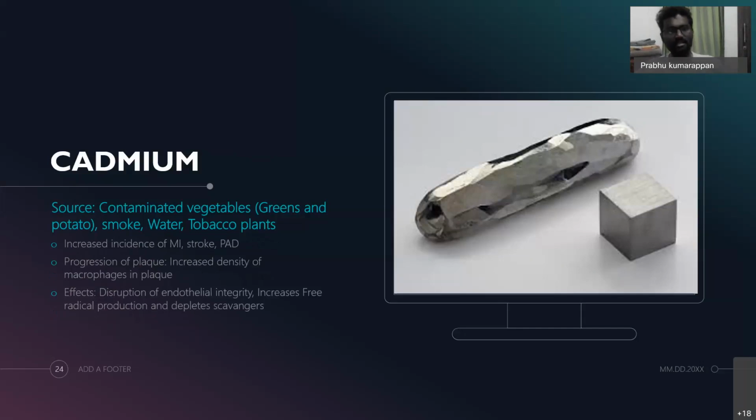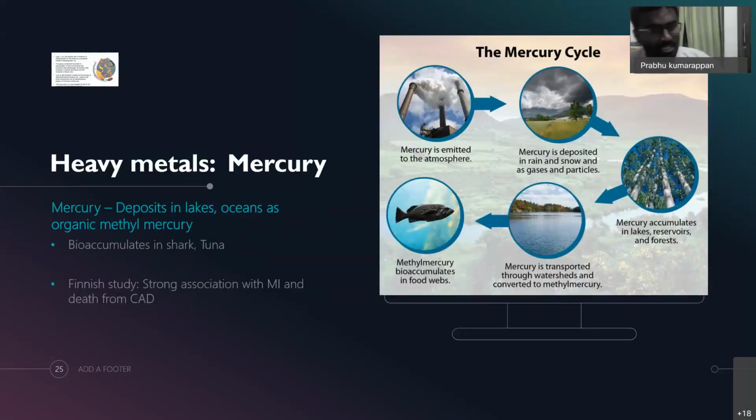How they cause this is basically by increasing the density of macrophages in the plaque, thereby leading to progression of the plaques intravascularly. Other effects include disruption of the endothelial integrity, increasing free radical production, and also depletion of the free radical scavengers, which have been mentioned in various studies regarding the toxic effects of cadmium. And third, interesting, the third heavy metal is mercury.